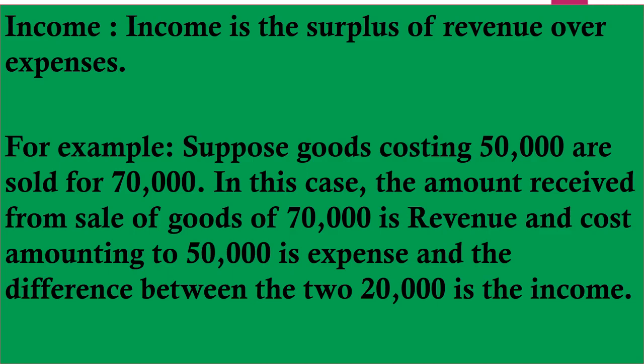So cost of goods sold is called expense and the surplus of revenue over expense is called the income. Understood this?